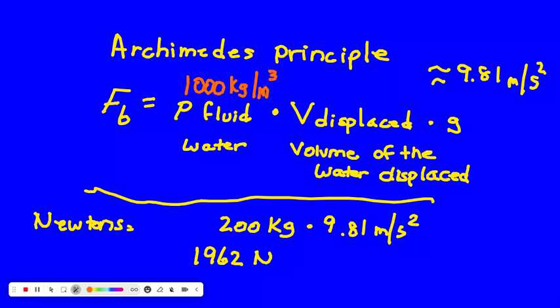And we know that the weight is 1,962 newtons. So let's rearrange this. Over here, this is the buoyant force we're going to set equal to the weight of the boat. So we know it's 1,962 newtons.